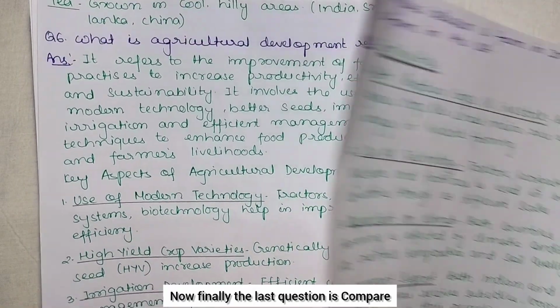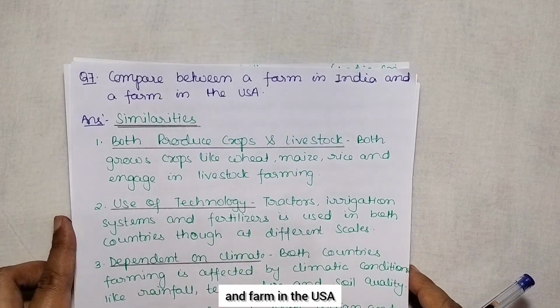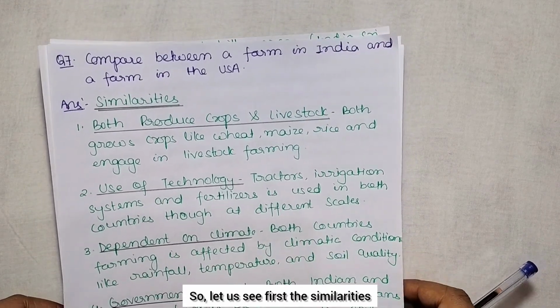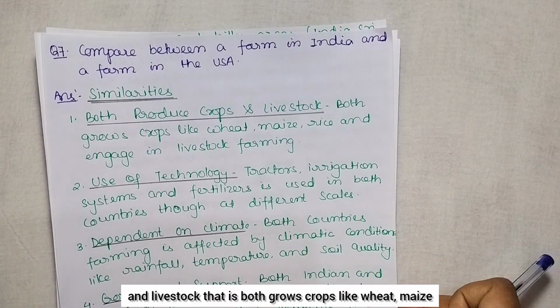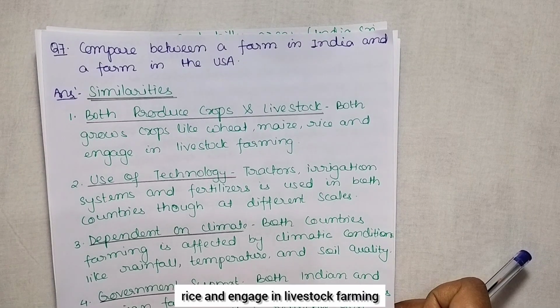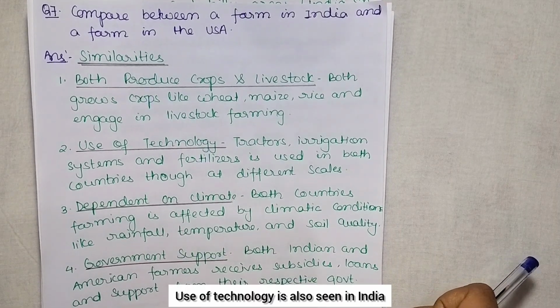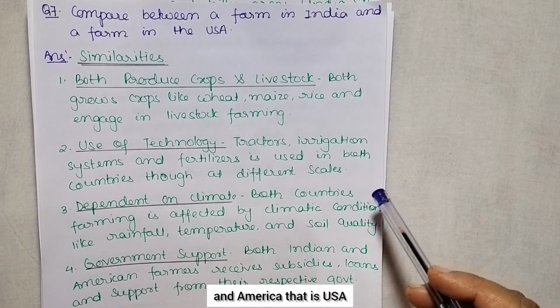Now finally, the last question is: compare the farm in India and the farm in the USA. Let us see first the similarities. Both produce crops and livestock, growing crops like wheat, maize, rice and engaging in livestock farming. Use of technology is also seen in India and the USA.